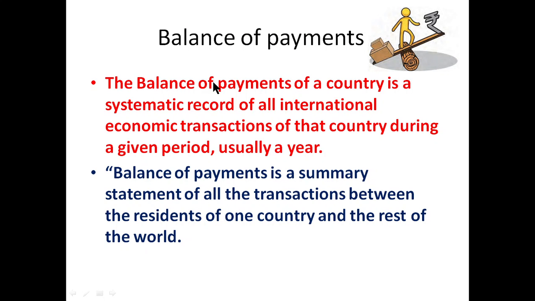Now next is balance of payments. So here, balance of payments and balance of trade, the two terms are given only. What is the exact object of this textbook? That means to make you aware of these two terms which are very important in economics, and that is balance of payment. The balance of payment of a country is a systematic record of all international economic transactions of that country during a given period, usually a year.